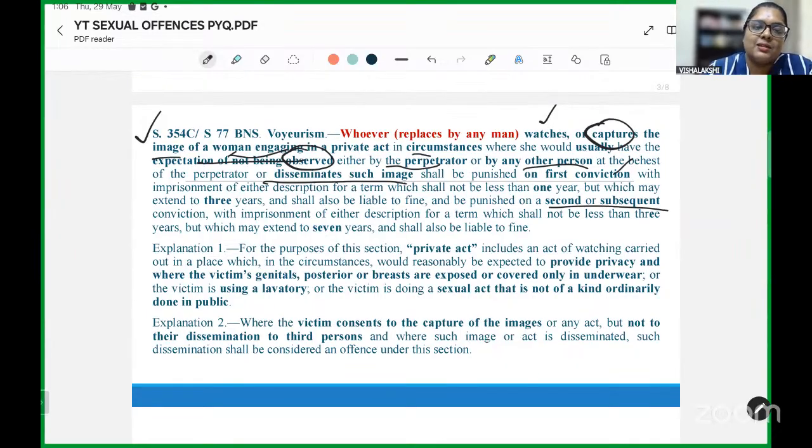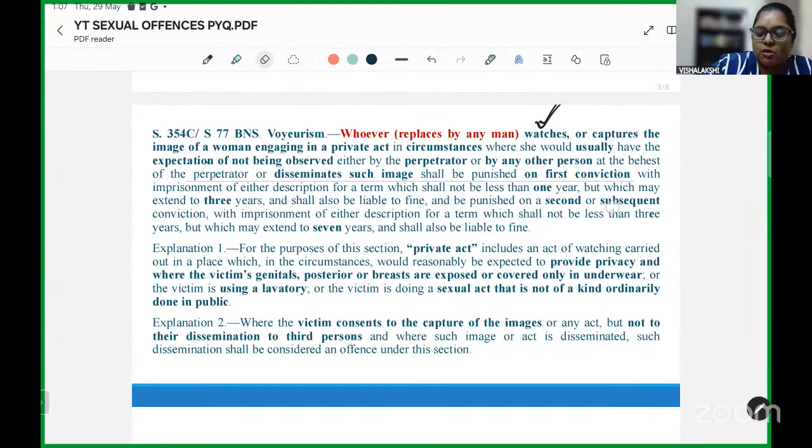The point that the offense is making, you must either watch or capture an image of a woman engaged in a private act in circumstances where she believes or has an expectation that she is not being observed by the perpetrator or any other person, right? And in such a situation, if there is observation or dissemination of an image, then it can be considered as voyeurism.